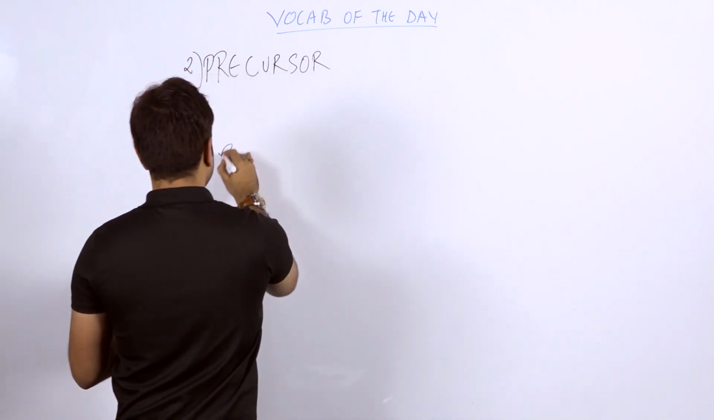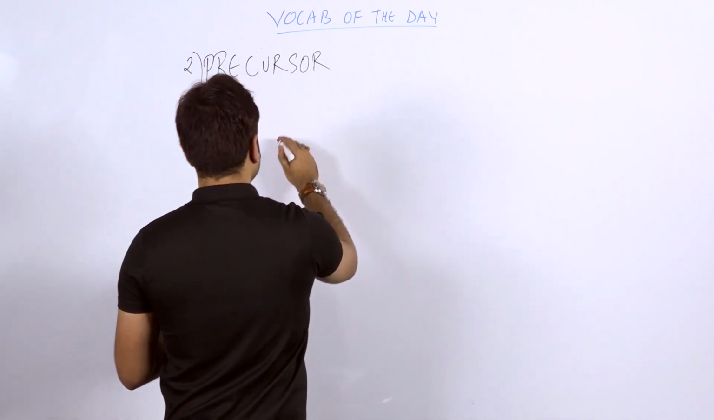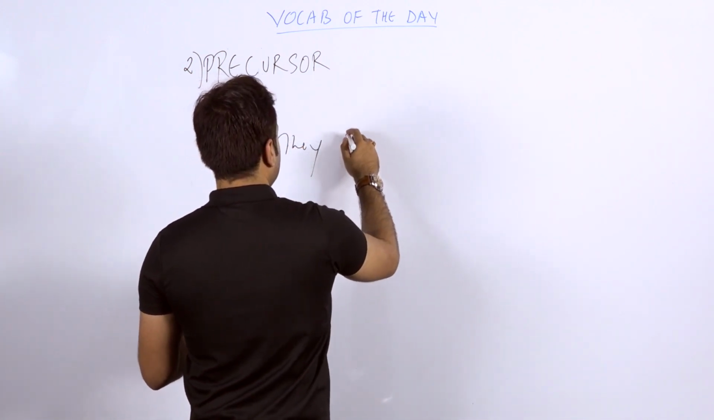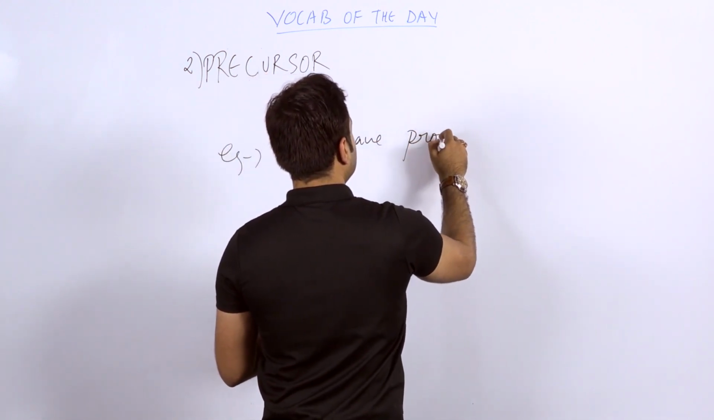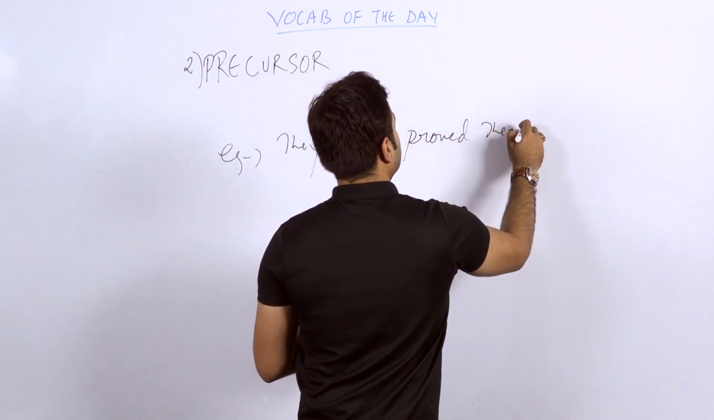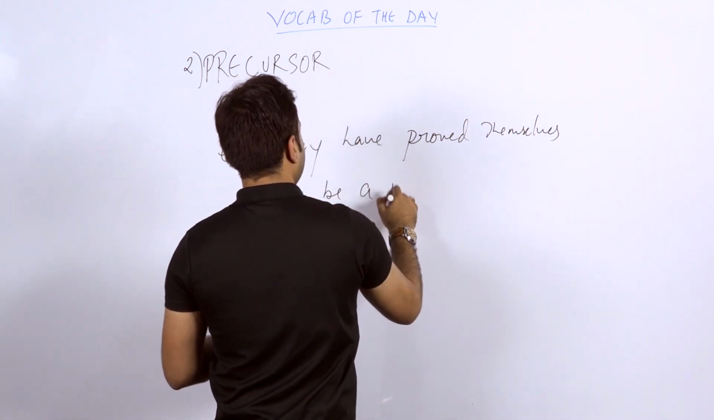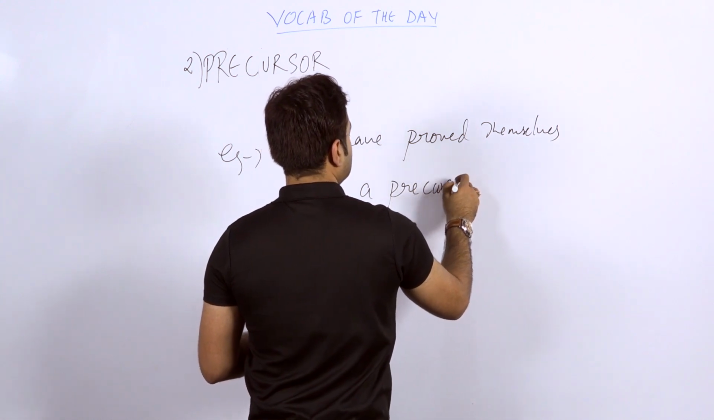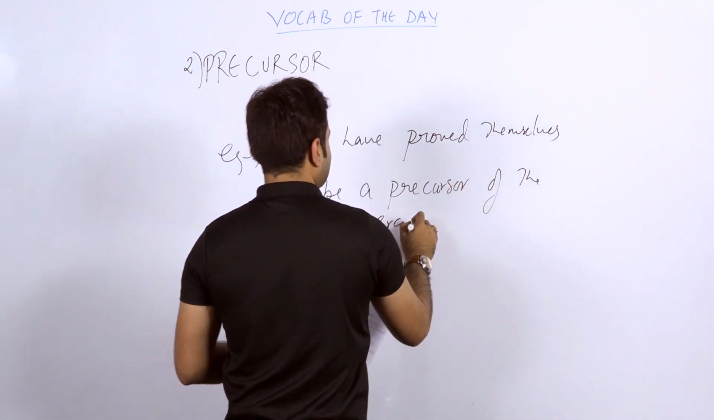Now let's talk about the example first. The example I have taken: they have proved themselves to be a precursor of the era. Now it's a simple sentence.